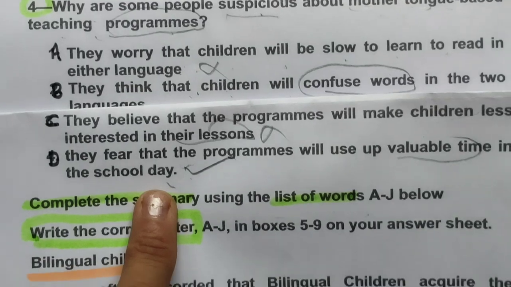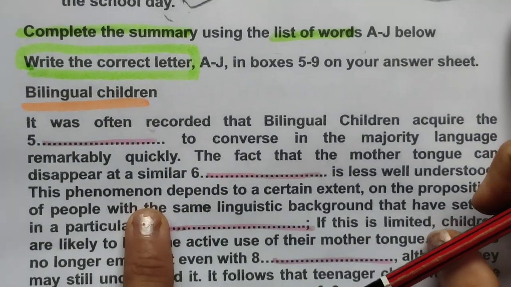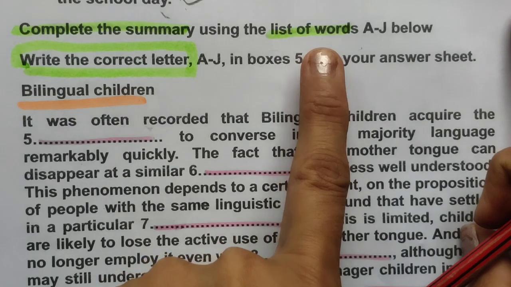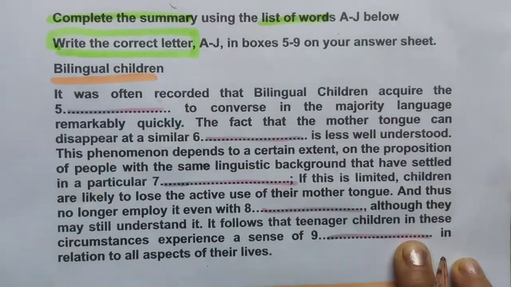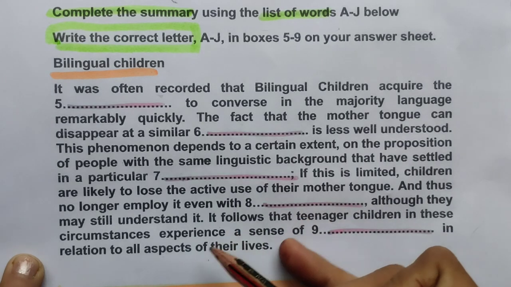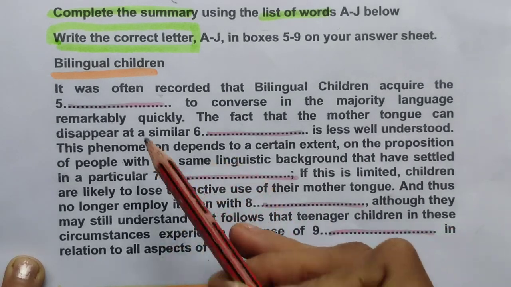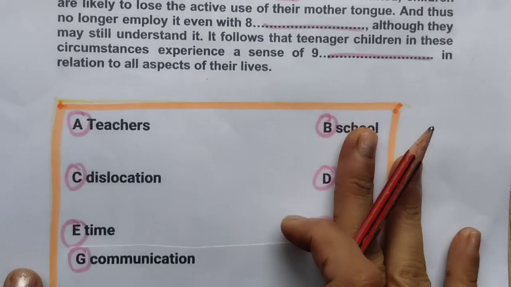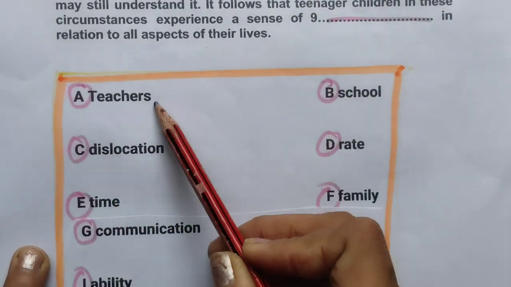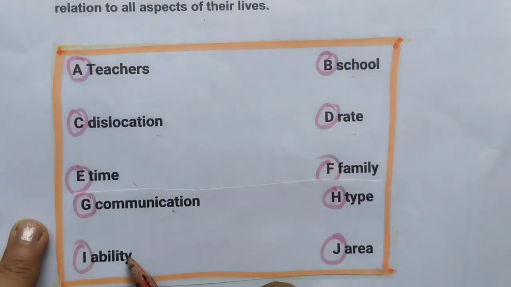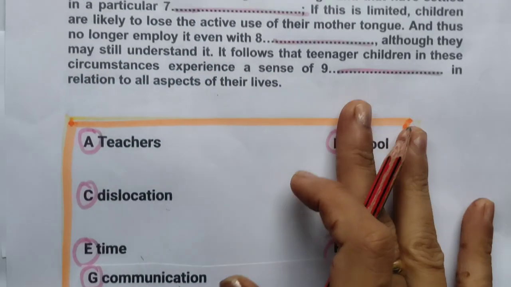Okay. Now I was telling you how to do these fill in the blanks, complete the summary, without reading the list of words. If you can do it, then it's well and good. I have also tried it. That's why I'm telling you. So bilingual children, let's read the options first, then we will start reading sentences. Teachers, school, dislocation, rate, time, communication, ability, family, type, area.